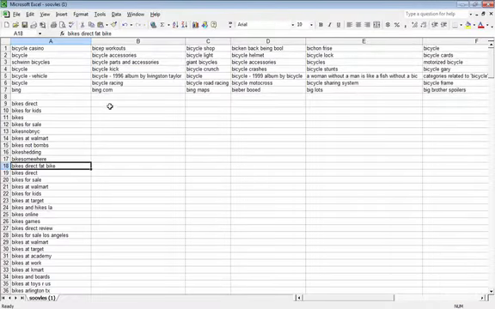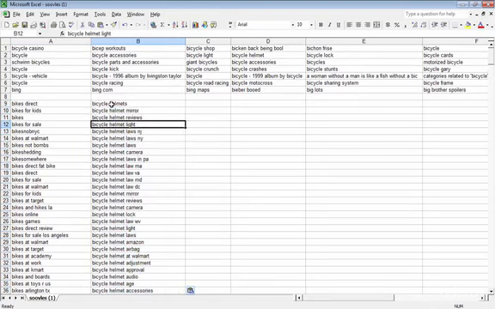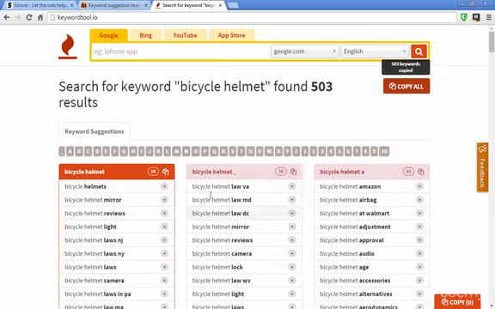If we just did copy all, right, we'd have them now on our clipboard, and all you'd have to do is go into an Excel spreadsheet or Microsoft Notepad, whatever you want, and paste them in there. So now you have even more suggestions. Soovle, Ubersuggest, and keywordtool.io. Great sites for finding lots of combinations of words.